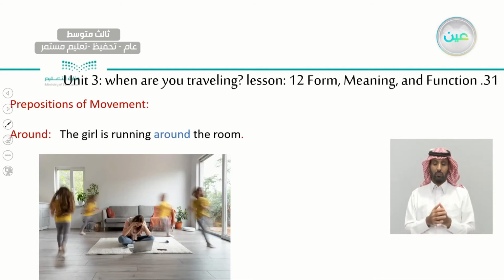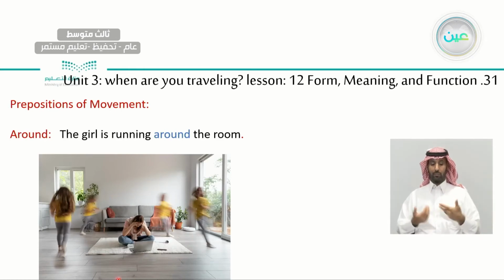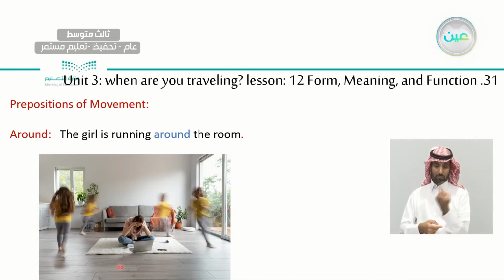So we have around. Look at this girl. What is she doing? She is running around the room. So she's going in circles, okay? The girl is running around the room.